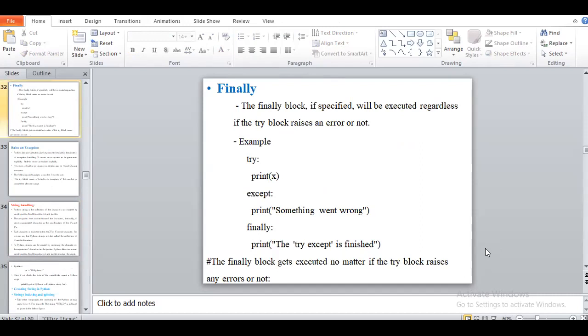Finally block gets executed no matter what. If an exception occurs and the try block does not handle that exception, the finally block will by default be executed.